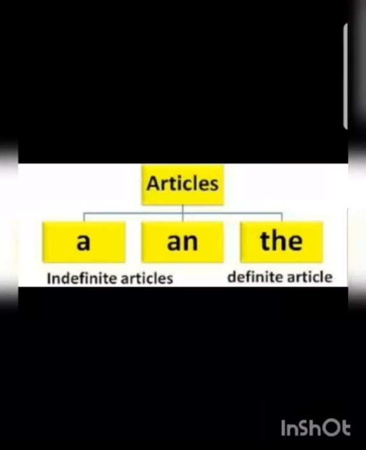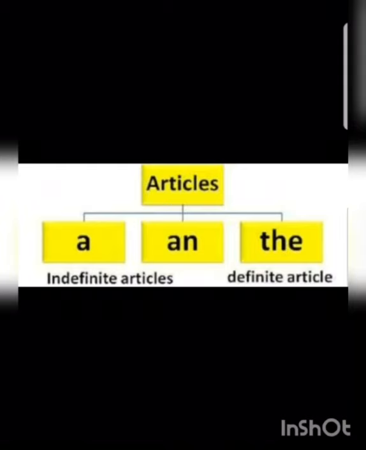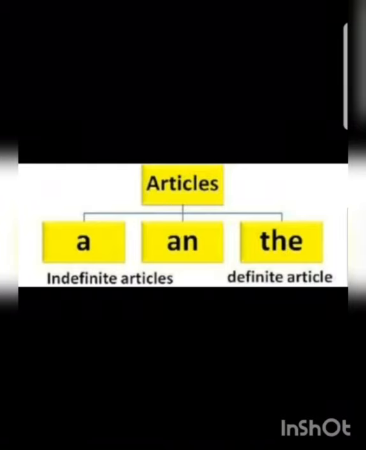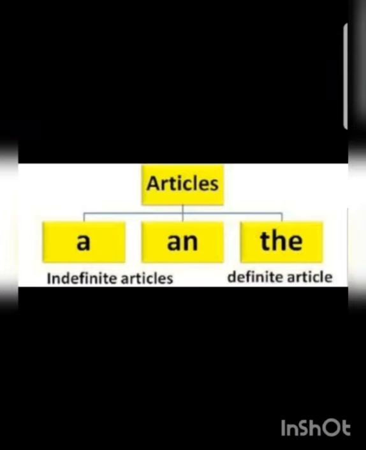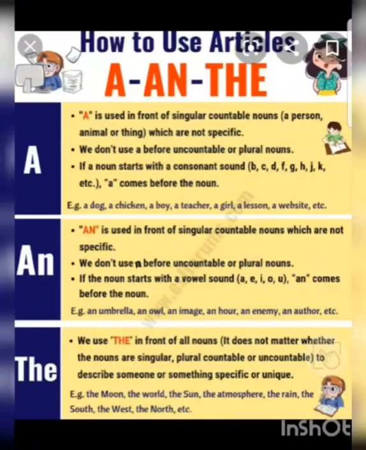Today we are going to learn about articles. There are three articles: a, an, the. A and an are indefinite articles and the is a definite article. Let's learn the use of articles a, an and the.